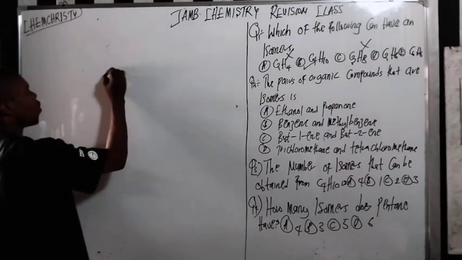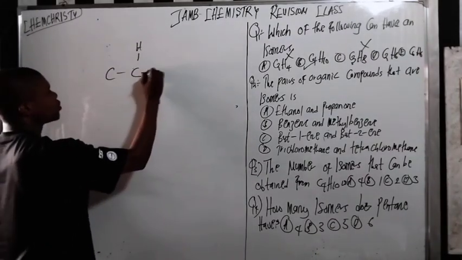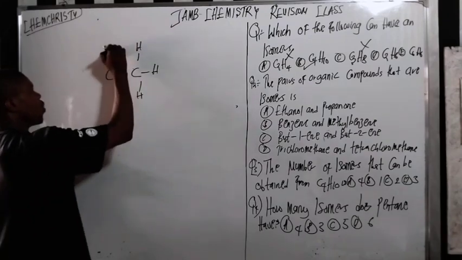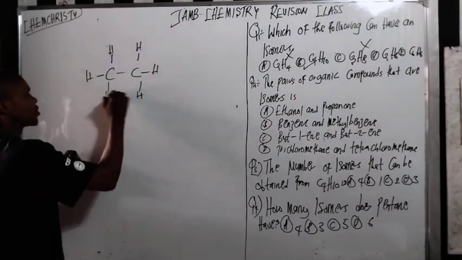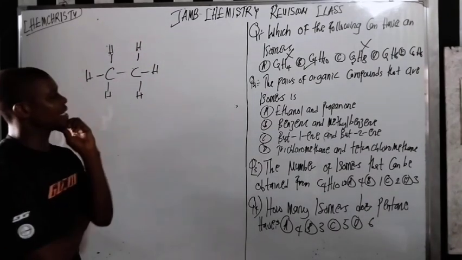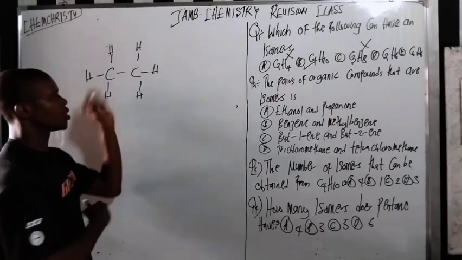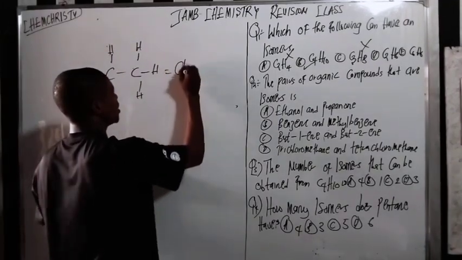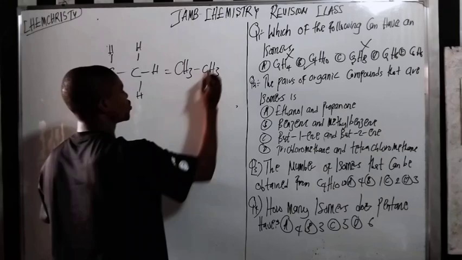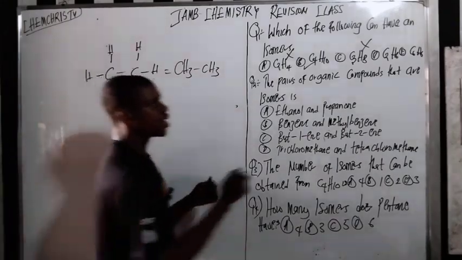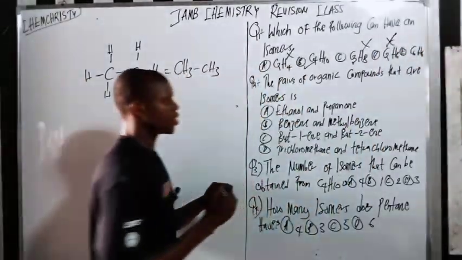C2H6. Here we have 1, 2, 1, 2, 3, 1, 2, and 3. Can you get a different structure? No. So here we have CH3, CH3. So you cannot get a different structure. So it's not possible. Do you understand?